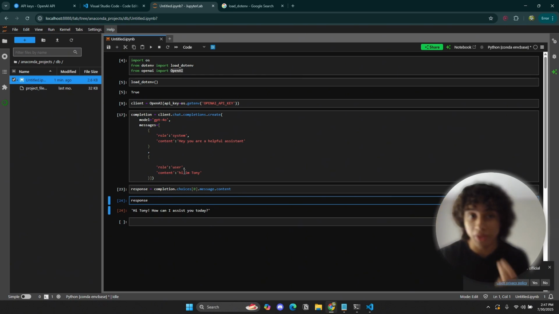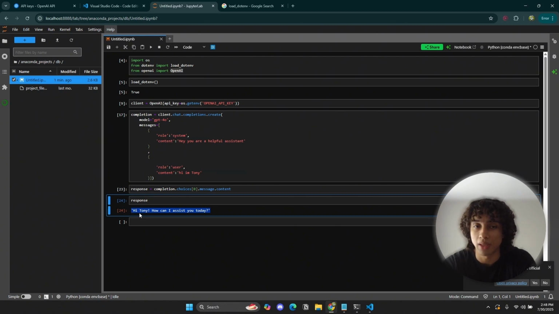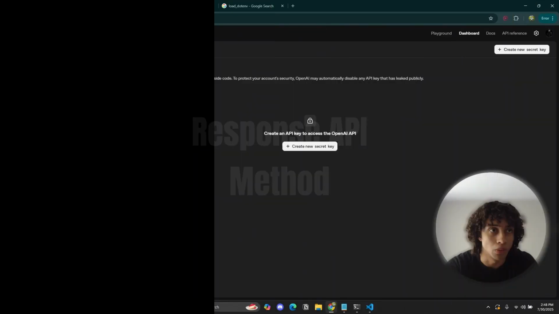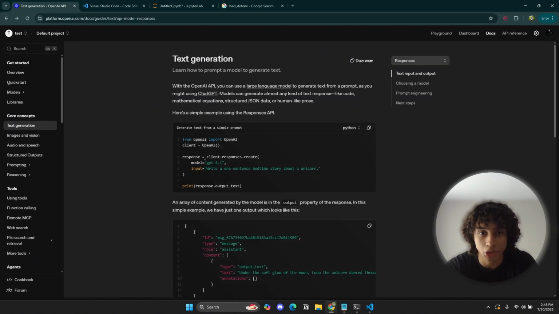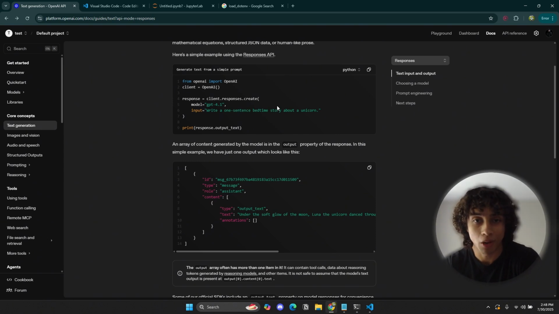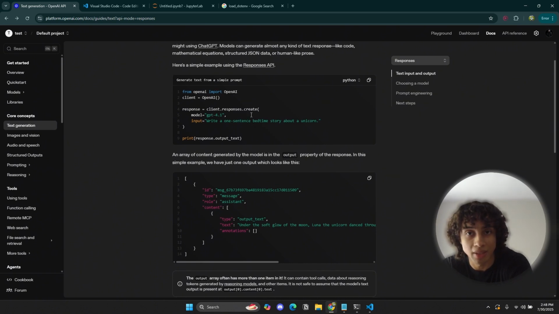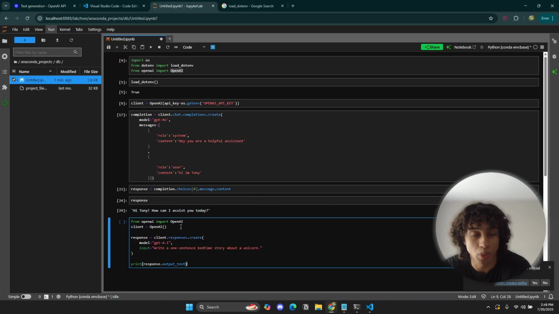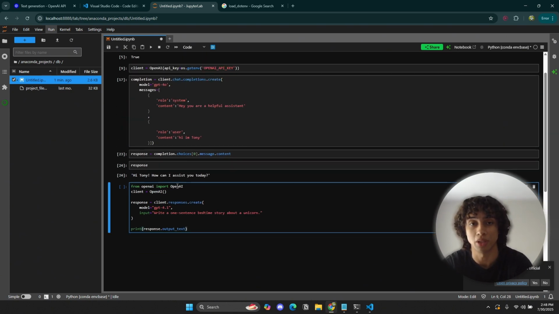And this method, by accessing the response, is actually a very old method. It's called the chat completions method. Turns out that OpenAI, if you go over here to text generation, OpenAI now has a new method to access the text response of a model. It's now called the client.responses.create, or the responses API, instead of the chat completions API. So this is actually another method, if we copy and paste this over here, to actually access. It's actually a lot easier, this method, by the way. It's a lot more practical.